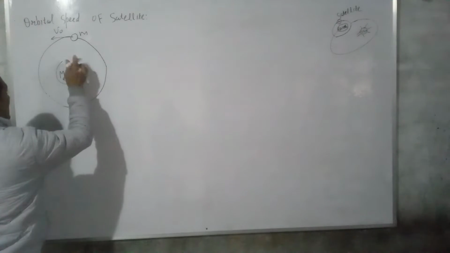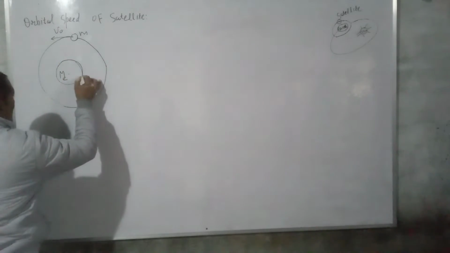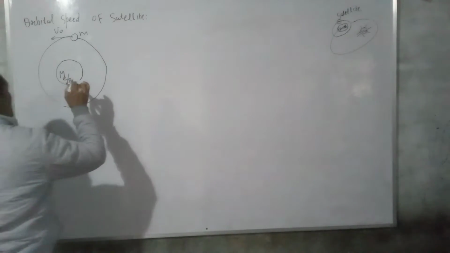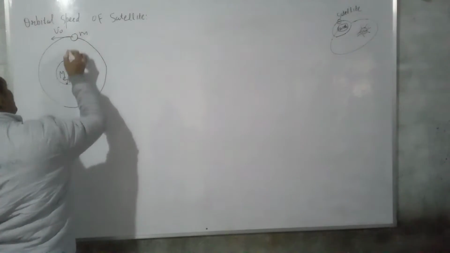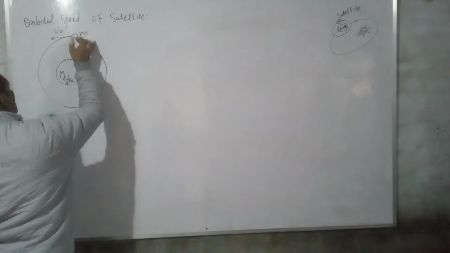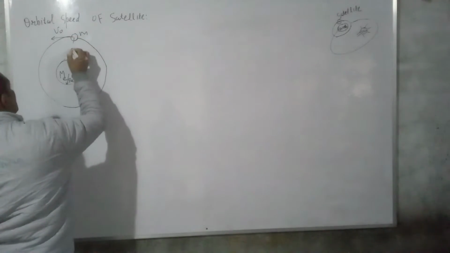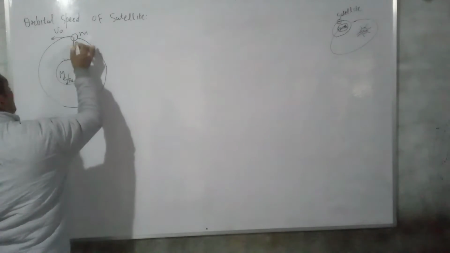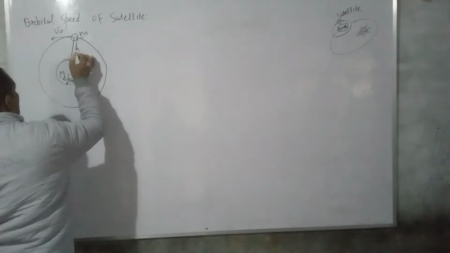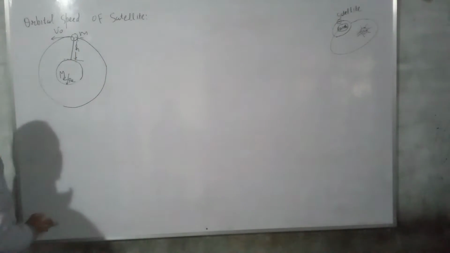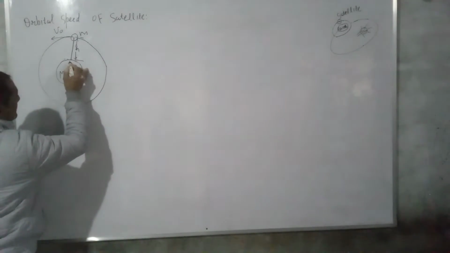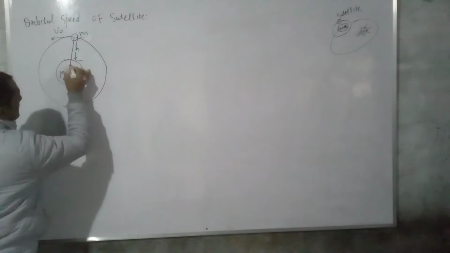Radius of Earth, suppose R. And the satellite is at height h from the Earth surface. This is your Earth surface, or the distance of satellite from Earth surface is h. The vertical distance of satellite from Earth surface is the height. So height of satellite is h, and this is the radius of Earth, R.